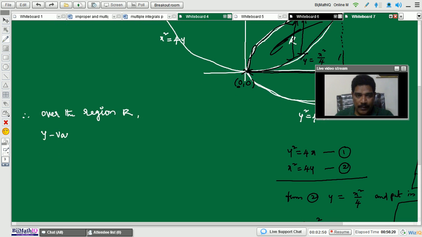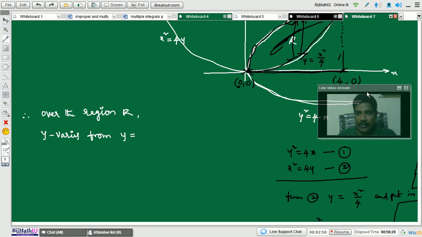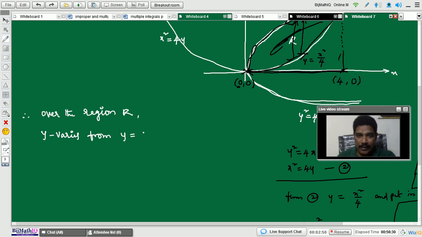Y varies from y equals the lower curve, the lower curve equation x square by 4, to the upper curve equation y equals 2 into root x.